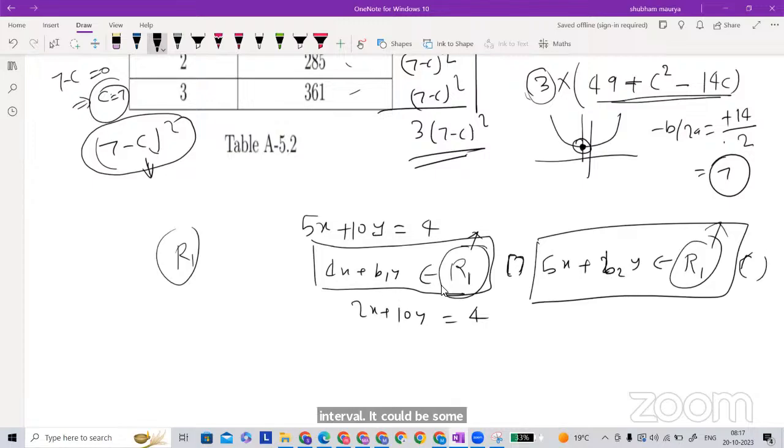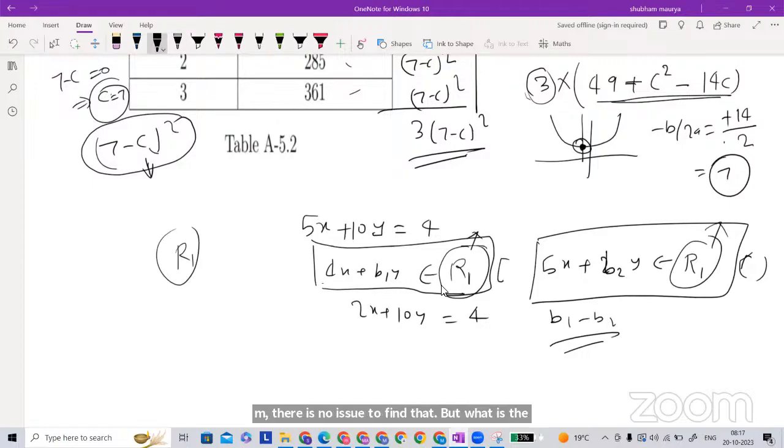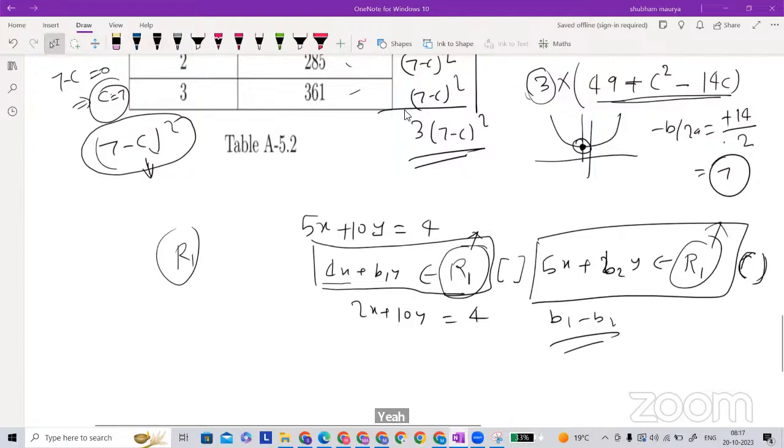I am getting that. There is no issue to find that. But what is the R1? I would think he is solving the sub question of a main question. Okay, sir, I have sent the question. Yeah, just try and you can post in the chat. Okay, let me see the next one.